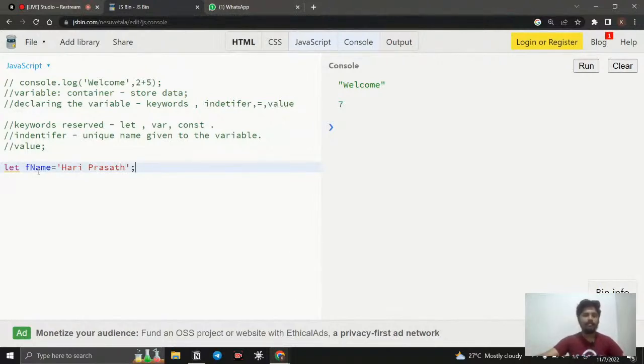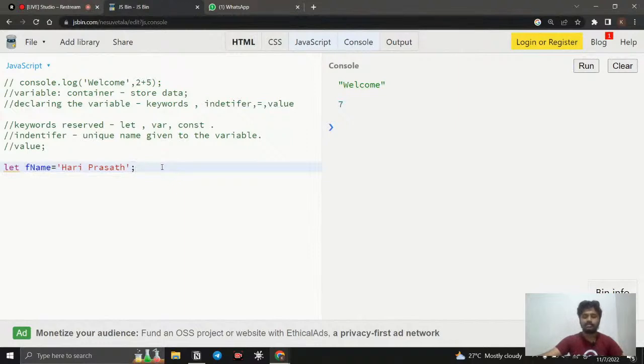So what is going to happen? I just named the box, and this is going to be my value. This value is going to be stored inside this box. Whenever we need this value, we just take the container and call it. So right now we have written a JavaScript code, and this is called declaring a variable.